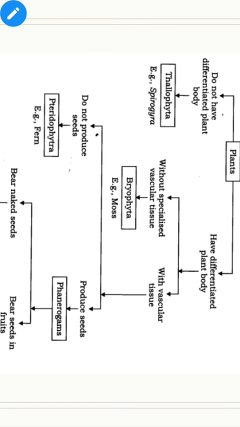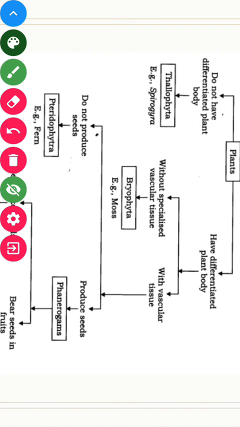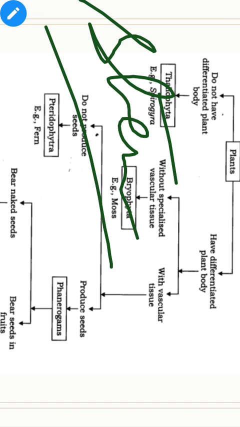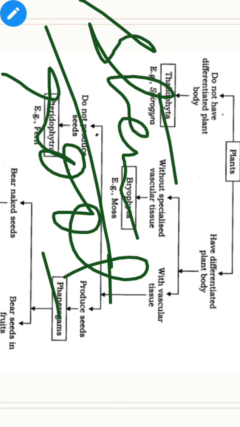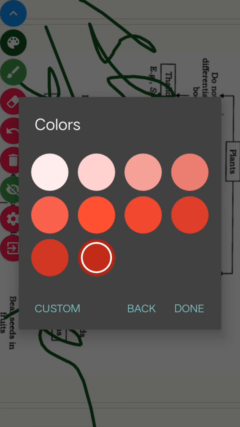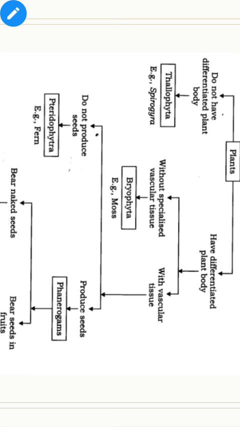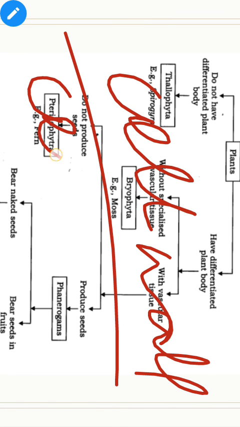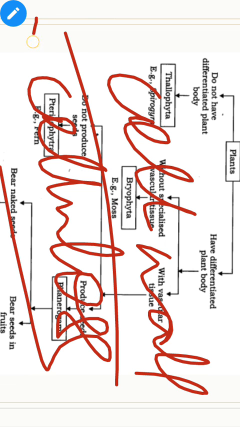Now, their body is not differentiated into stem, root, and leaves, as we have talked about in cryptogamy. So they do not have any type of stem, roots, or leaves. Remember this. What could more be there? This type of undifferentiated body is called thallus, as I discussed with you all, and that is why they are called Thallophytes. Their cell wall is made up of, remember this, cellulose.